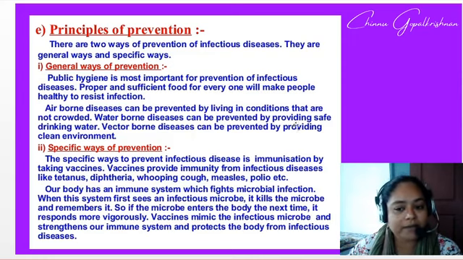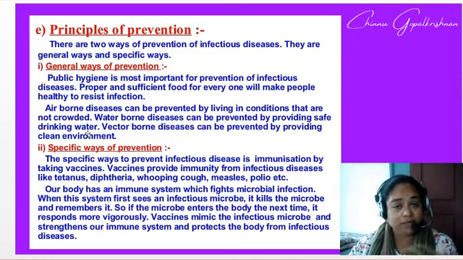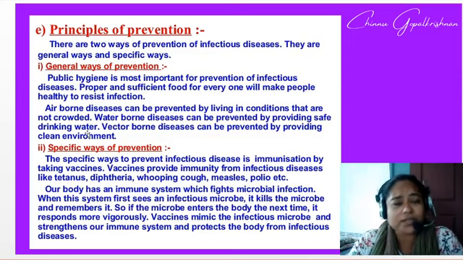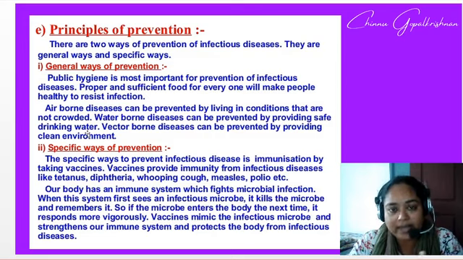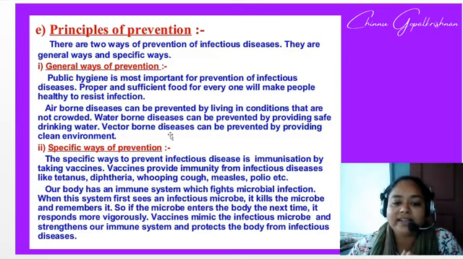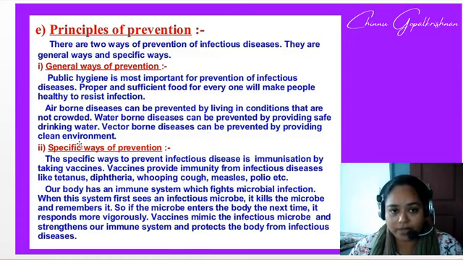Waterborne diseases can be prevented by providing safe drinking water. This you have studied in your 8th standard. Safe drinking water is called potable water. There are different methods, like filtration, sedimentation, boiling, and adding chlorine tablets. And finally, vector borne diseases can be prevented by providing a clean environment. These are the general ways of prevention.